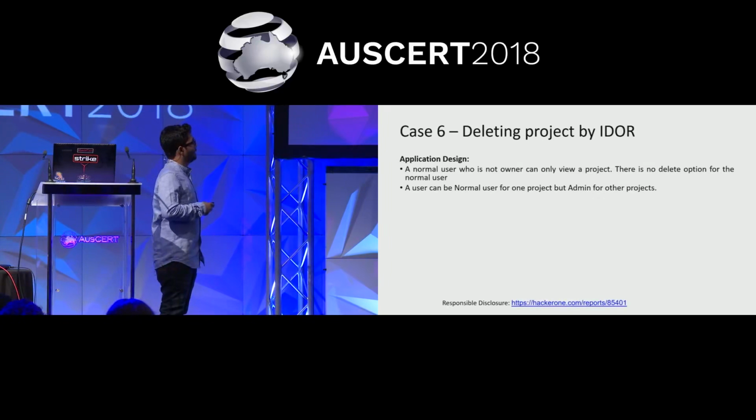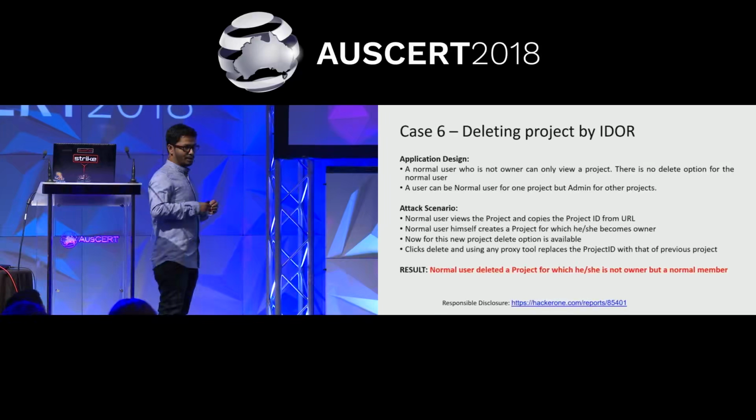It had a normal user who is not the owner of the project. He can just see the project. There is no delete option for those kinds of projects. But the same user can be admin for other projects. I can be a user for one project, admin for another project. I have two projects. For the user project, I can't see any delete option, but for the project which I am admin of, I can see the delete option.